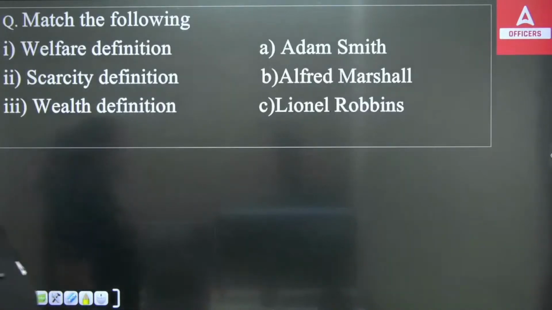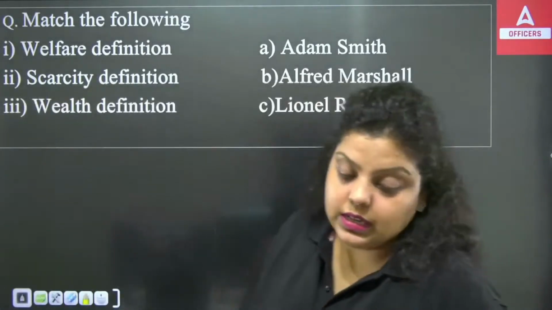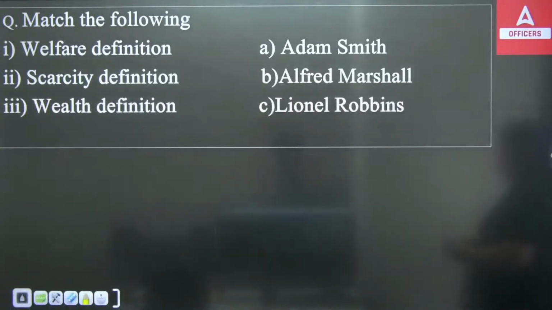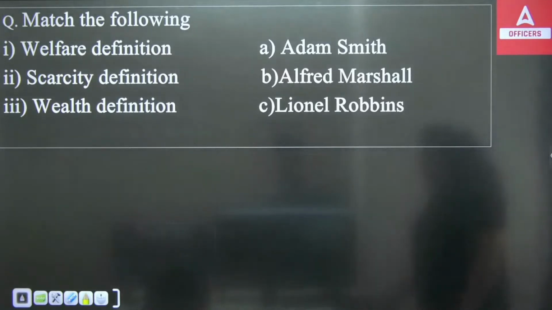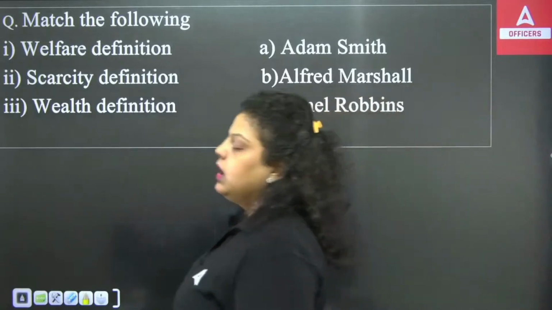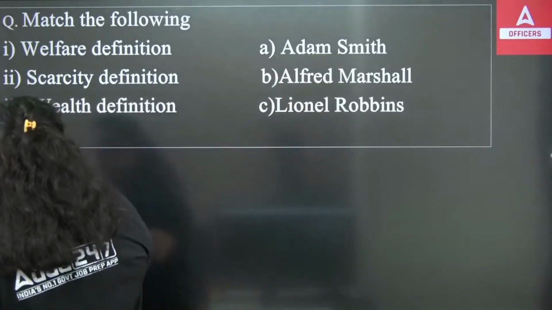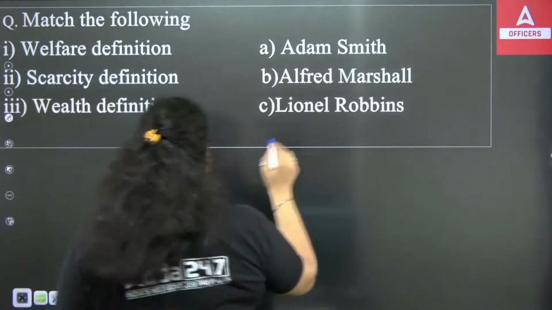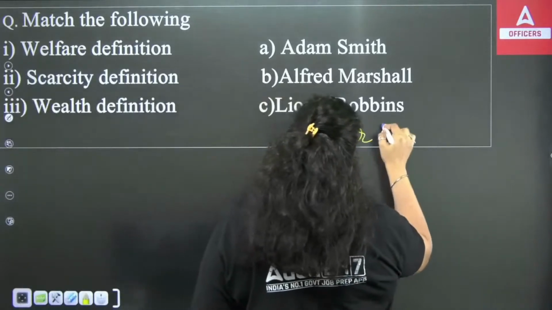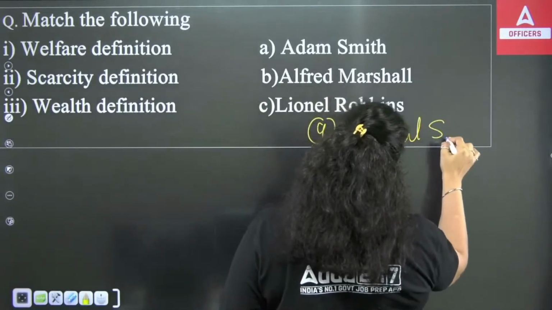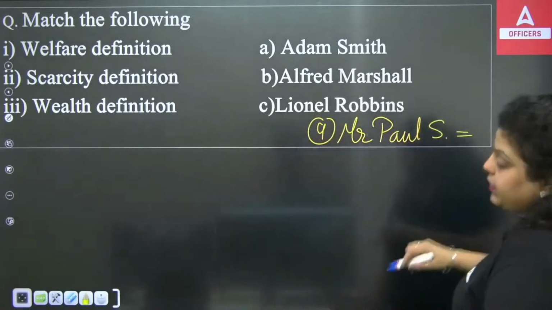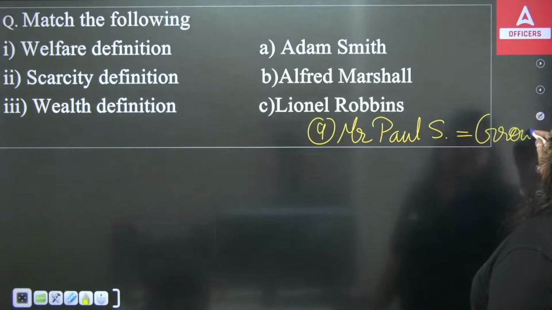Next. Now, the definitions. One thing I forgot to tell you, the definitions are very important in the paper. Why is it important? Because there are mainly four economists in economics, and they have given four definitions. Out of those, one is Mr. Adam Smith, Mr. Alfred Marshall, Mr. Lionel Robbins, and the fourth one I will be writing here, that is Mr. Paul Samuelson. And he has given the definition of economics.